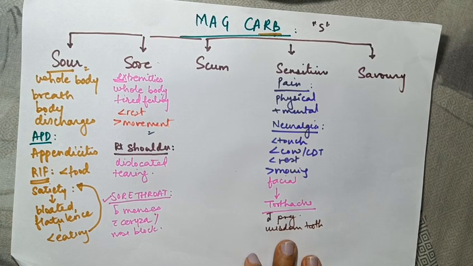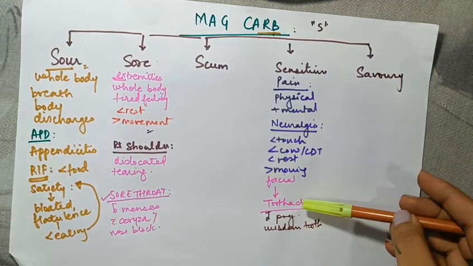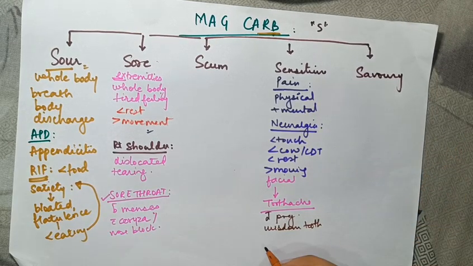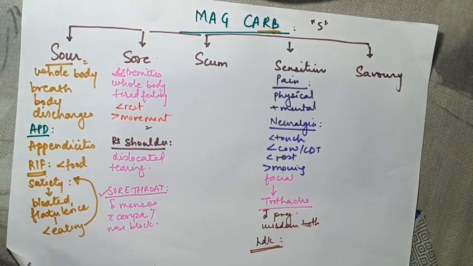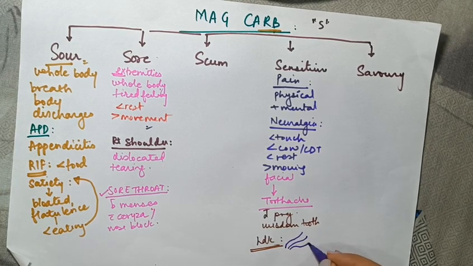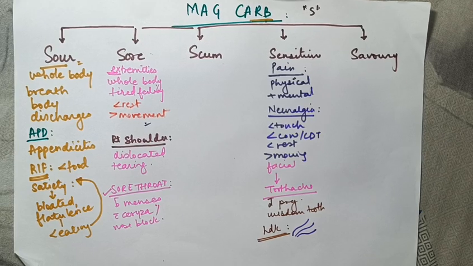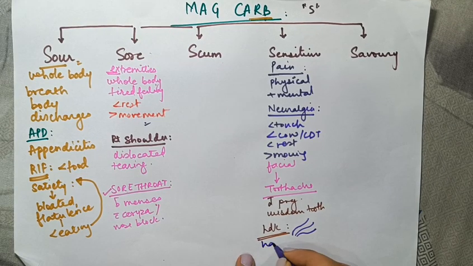This is the sensitive part, which includes neuralgia and toothache, and there's one more symptom which is headache. Now, when we always talk about neuralgia or we talk about nerves, what do nerves also look like? Hair, right? So here the headache is as if the hair is pulled.